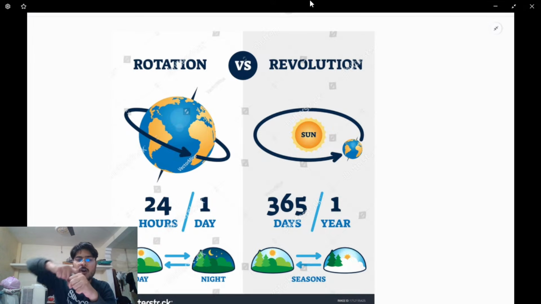And because of the rotation of the earth on its axis at a 23.5 degree tilt, and the earth is not like this, it is tilted. Because of this rotation, what happens? Day and night happen. It completes one rotation in 24 hours. That is one day. Next comes the revolution. Revolution means it is moving around the sun, and one complete revolution takes 1 year, and that results in the seasonal change of the temperature.